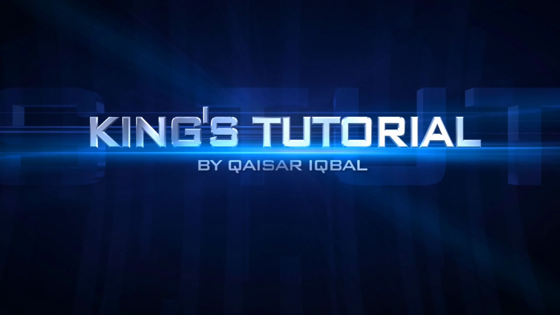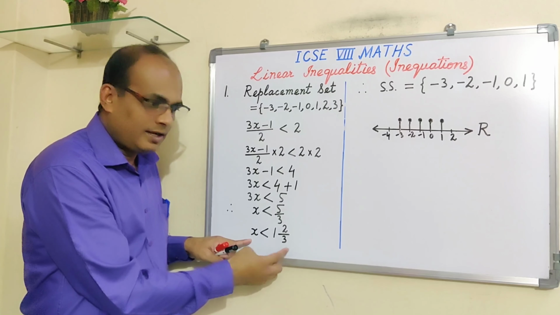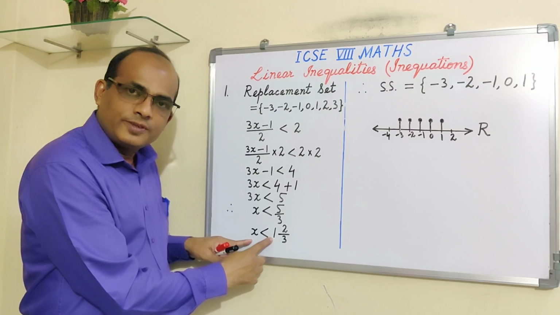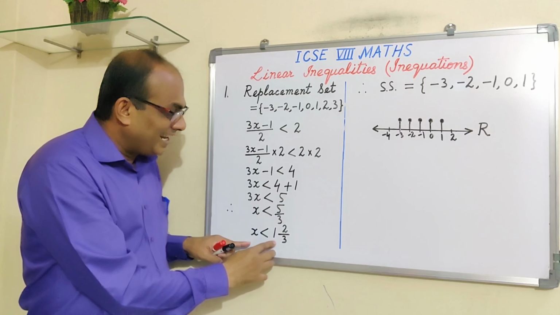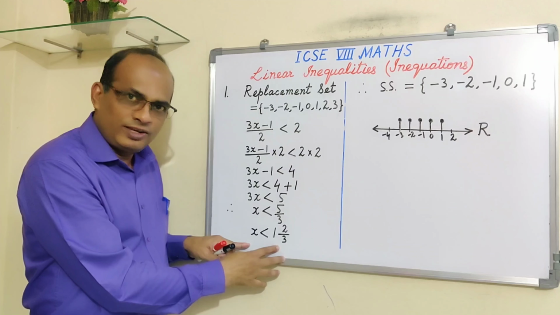We have to take all those values of x which are less than roughly 1.6, because 1 2 upon 3 is more than 1 and less than 2. So all those values which are less than 1 2 upon 3 we will take.